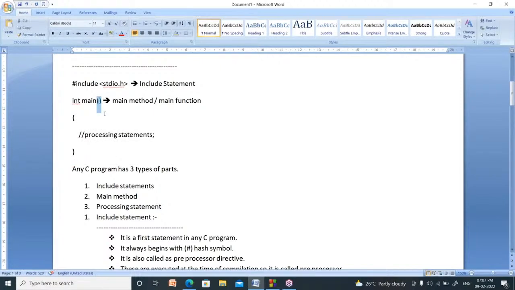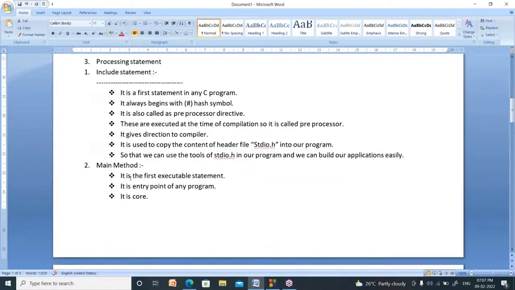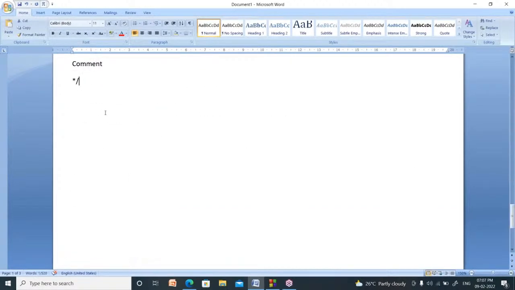Now this round bracket is called the function symbol. Function or method, both are the same. So this symbol is called the function symbol, right? In the C programming language, you can write brackets in four ways. These are the square brackets. These are the flower brackets.